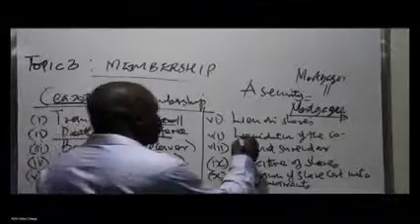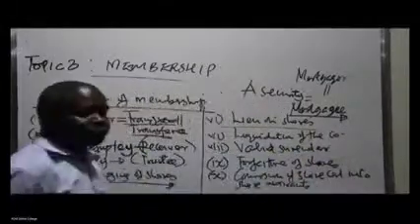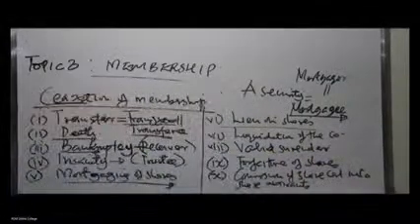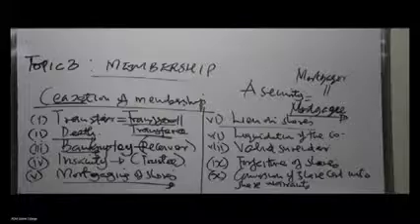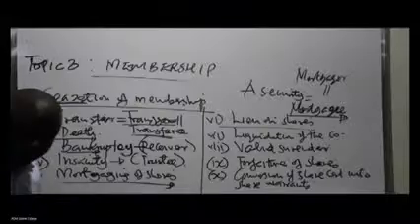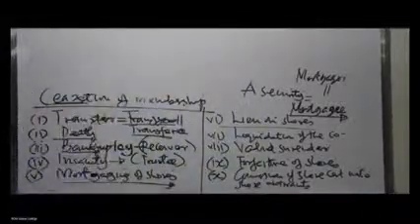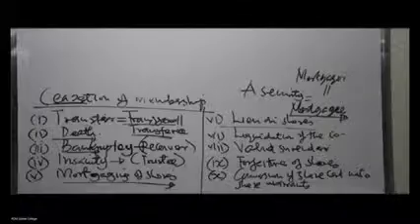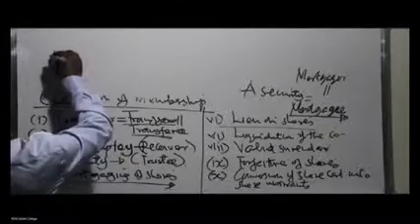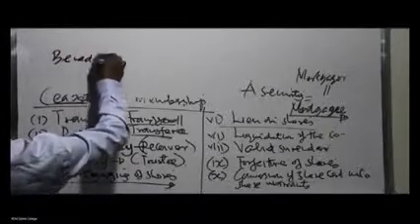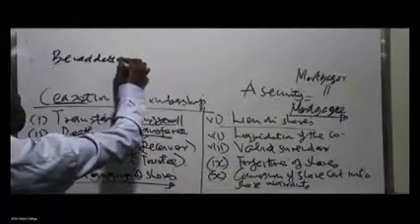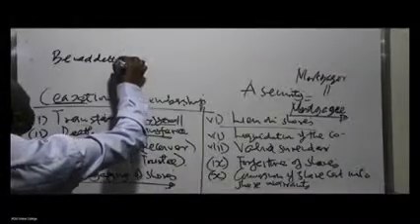Then we have lien on shares. When you talk about lien on shares, we have this friend of ours known as Benedict. Benedict is a very aggressive person. This Benedict operates one of the very best restaurants.